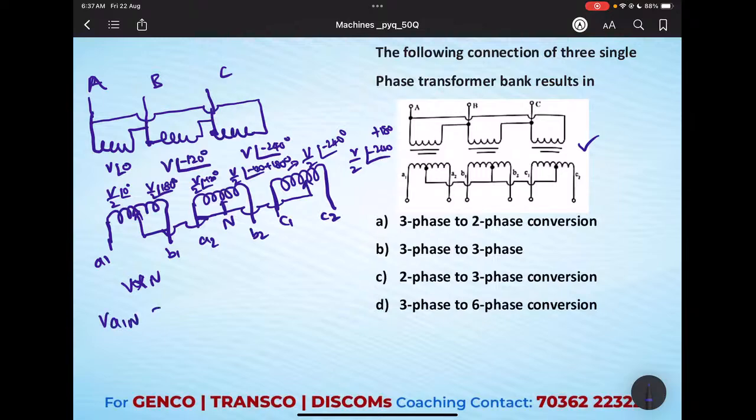VA1N, I am taking as a phase voltage. VA1 with respect to neutral is V by 2 at an angle 0. This will be A2. This will be B1. VA2N equals V by 2 at an angle 180 degrees. VB1N equals V by 2 at an angle minus 120.